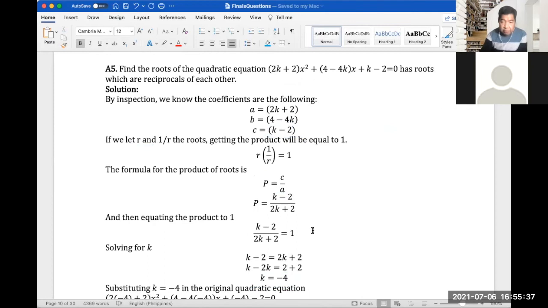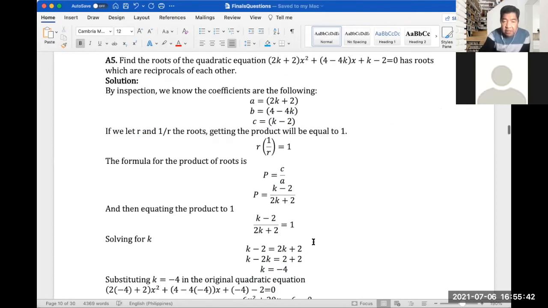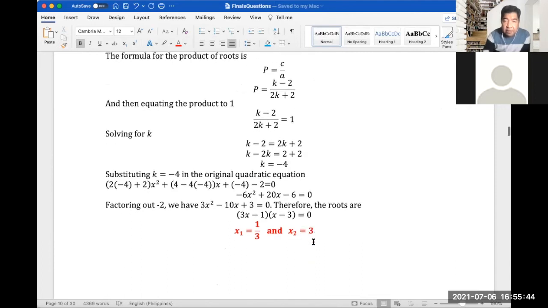So if we substitute negative 4 into the quadratic equation, after we substitute k equals negative 4 into the original quadratic equation, we have negative 6x² + 20x − 6 = 0. Then we can factor this out.